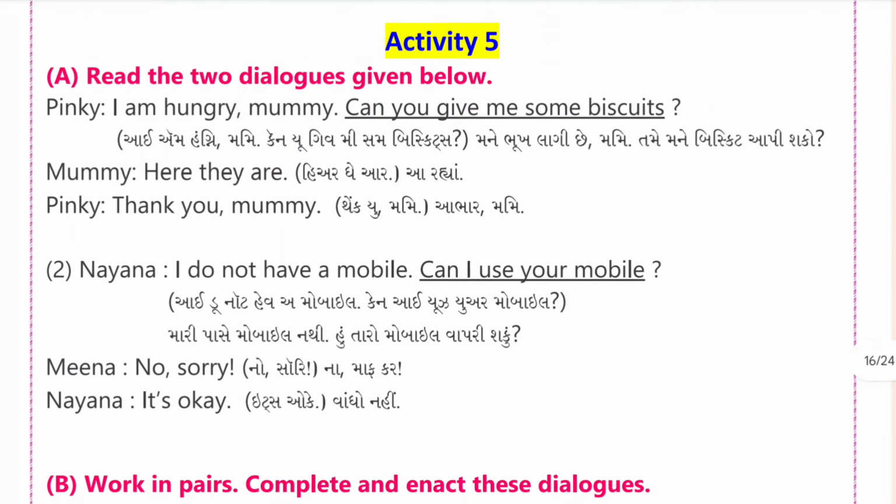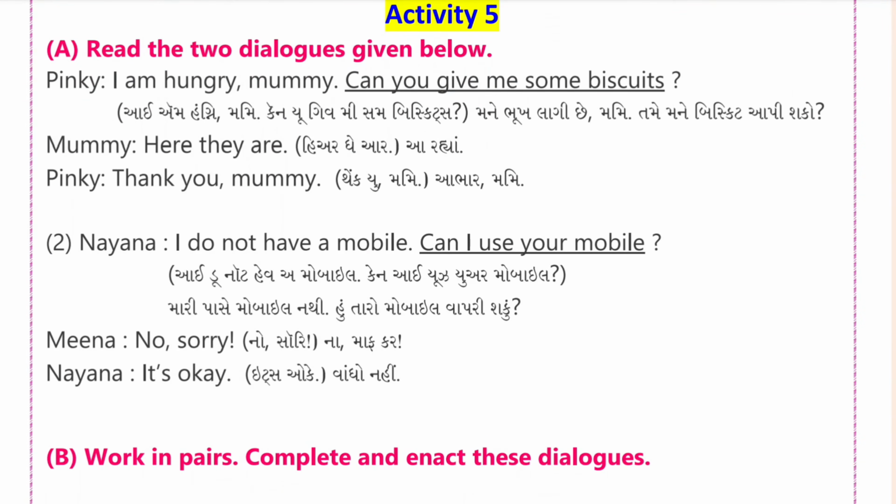Activity 5. A. Read the dialogues given below. Pinky says, "I'm hungry, Mummy. Can you give me some biscuits?" Mummy says, "Here they are." Pinky says, "Thank you, Mummy." Second, Naina says, "I do not have a mobile. Can I use your mobile?" Meena says, "No, sorry." Naina says, "It's okay."